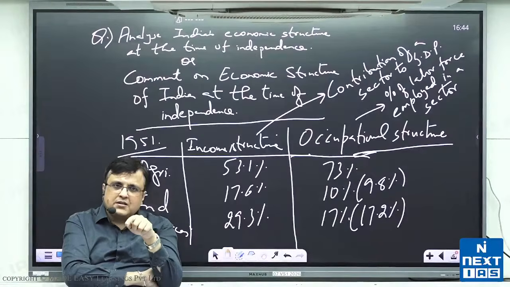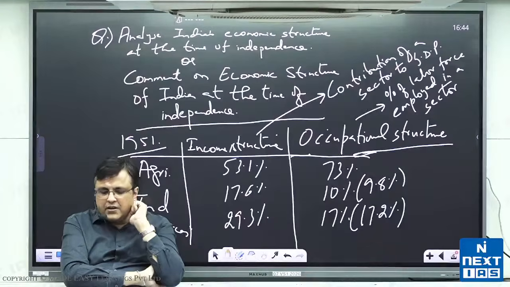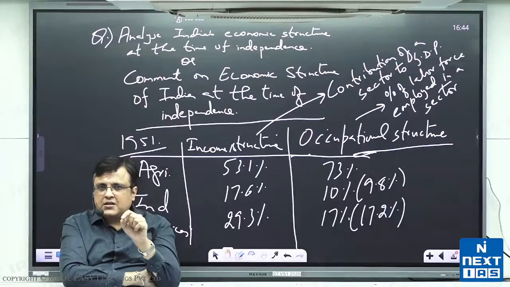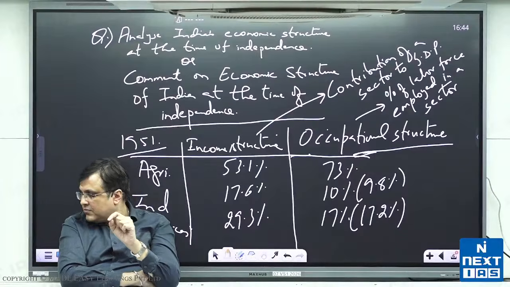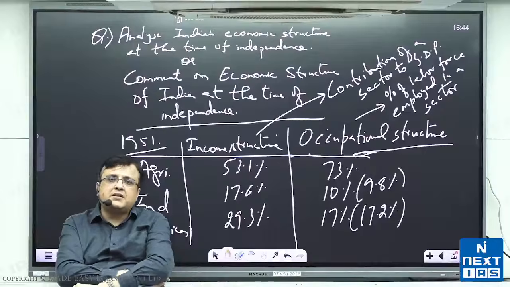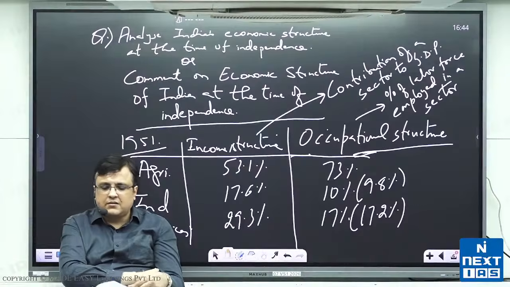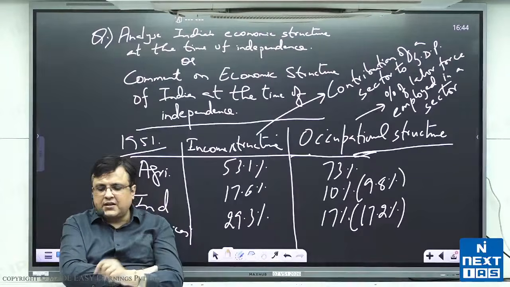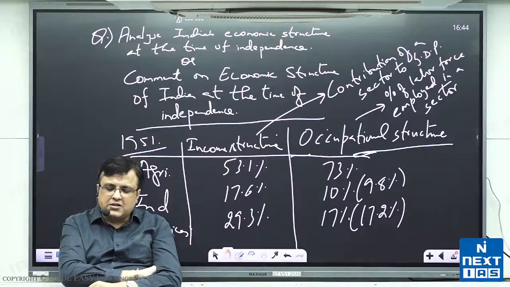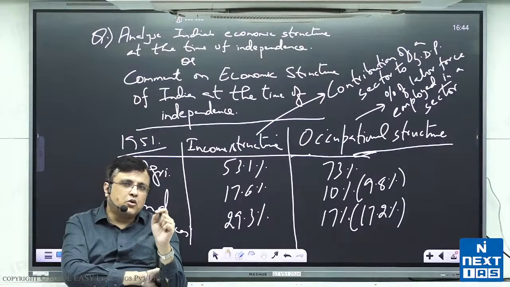In a bracket you write 80%, 80% of gross cropped area was practicing monoculture in 1951.